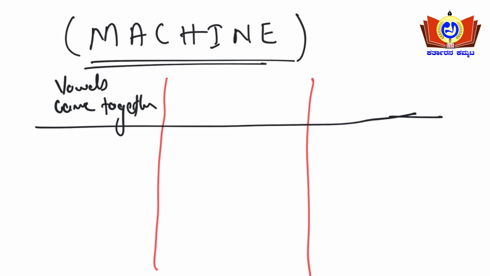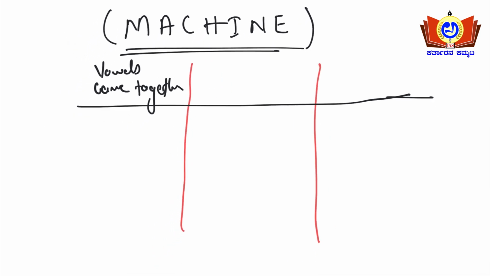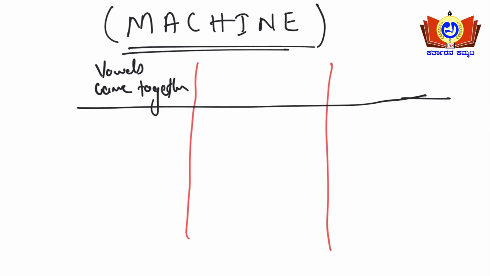Okay, so how many total vowels are there in this particular word, MACHINE? Identify the vowels first. So that will be A, I, E. So vowels will be 3 here. Yes or no? Vowels will be 3. What are the vowels? A, I, E.